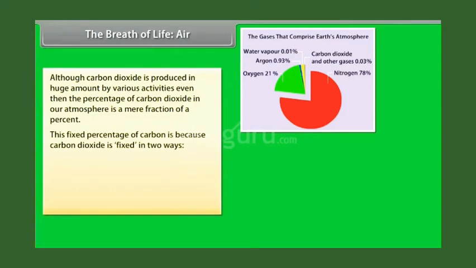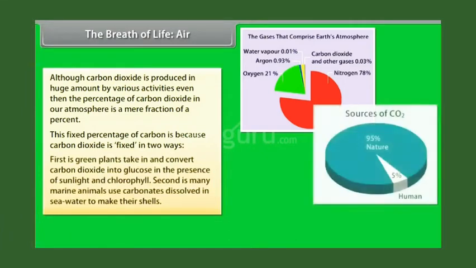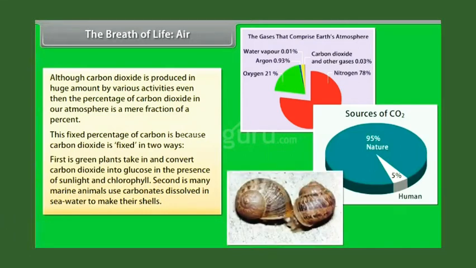This fixed percentage of carbon dioxide is because carbon dioxide is fixed in two ways. First, green plants take in and convert carbon dioxide into glucose in the presence of sunlight and chlorophyll. Second, many marine animals use carbonates dissolved in seawater to make their shells.